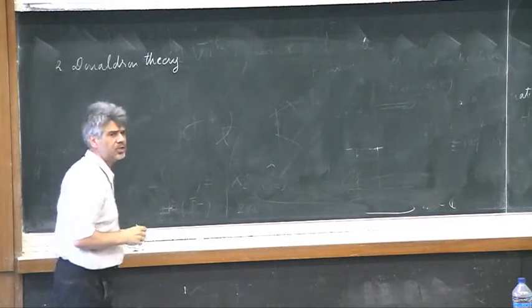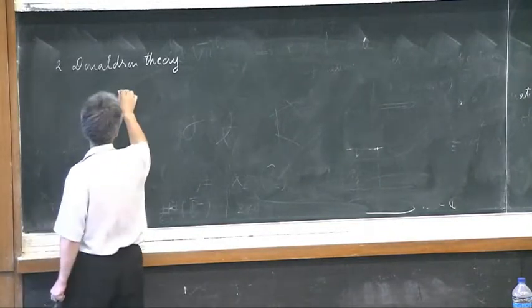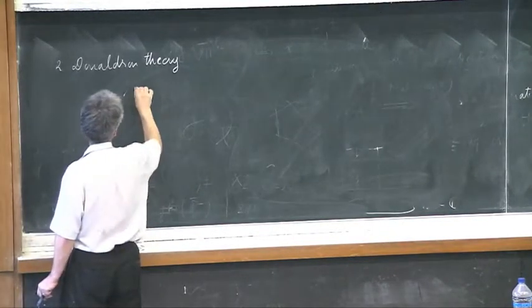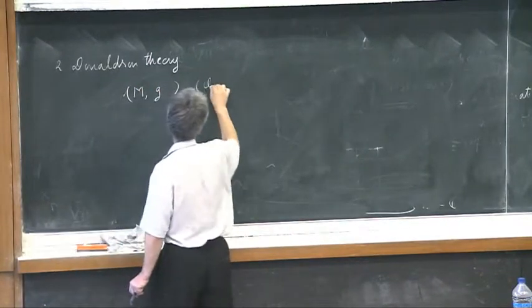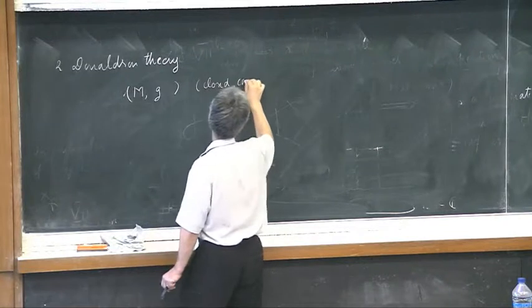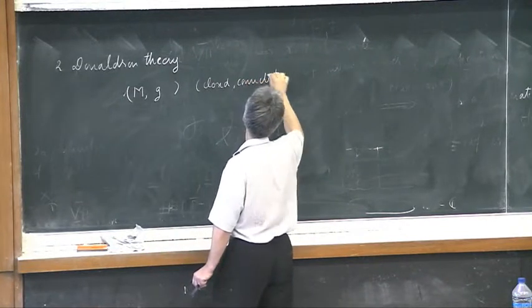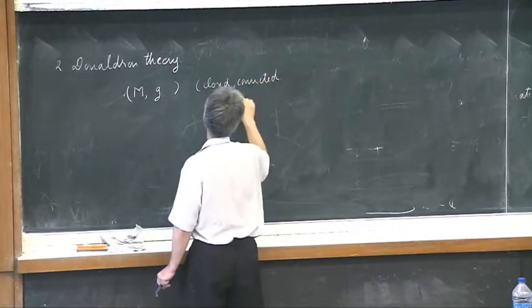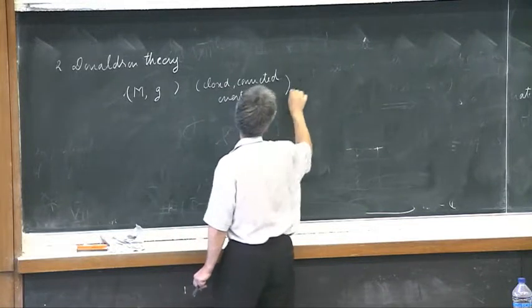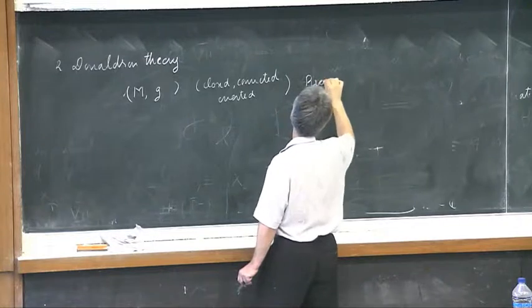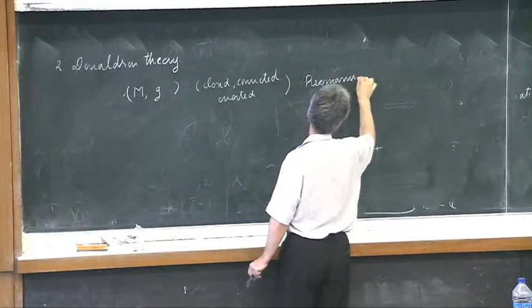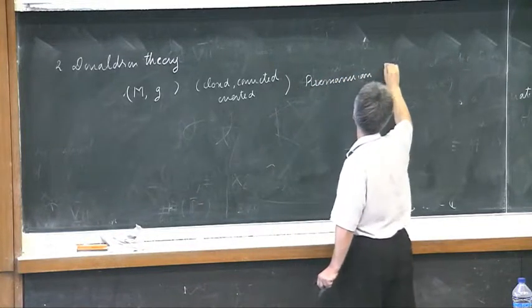So, Donaldson theory, the way in which we'll need it. M will be a closed, connected, oriented four-manifold with a Riemannian metric, a Riemannian four-manifold.